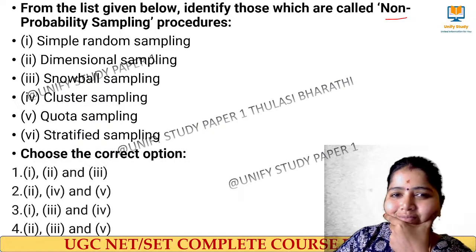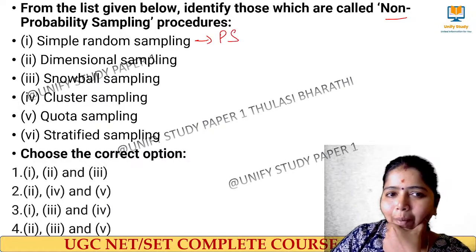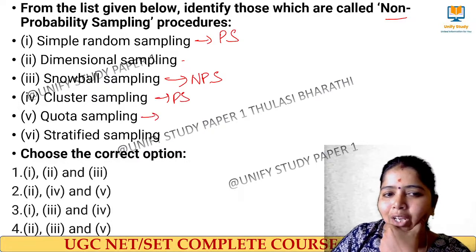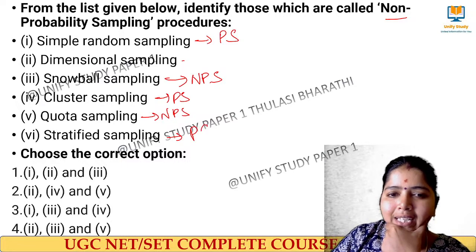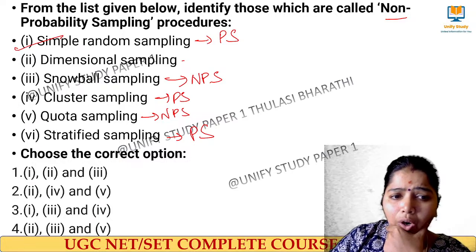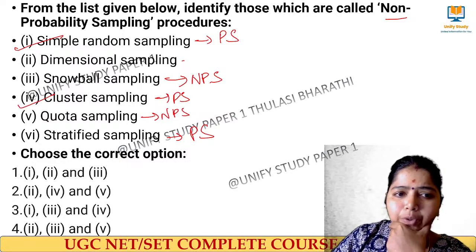What is this? Probability sampling. What is this? Snowball. Non-probability sampling. Probability sampling. Non-probability sampling. This is also what is that? Probability sampling. What are all these? Option number 1, option number 4 and option number 6. Am I right?